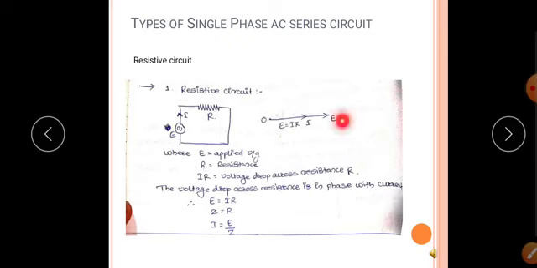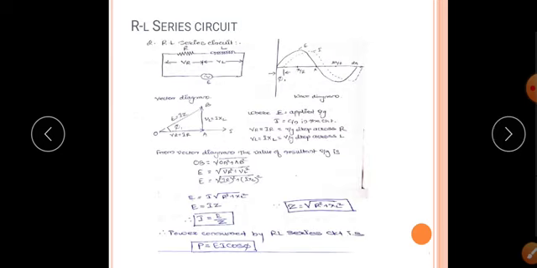See the phasor. The phasor diagram is drawn with respect to the current. Because this is connected in series, the current remains the same. The voltage drop across the resistance is in phase with the current, therefore E equal to I into R. Here the opposition offered in the circuit is only because of the resistance, hence Z equal to R, therefore I equal to E by Z.